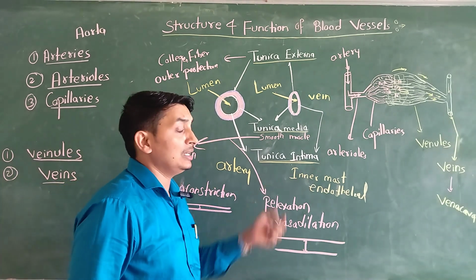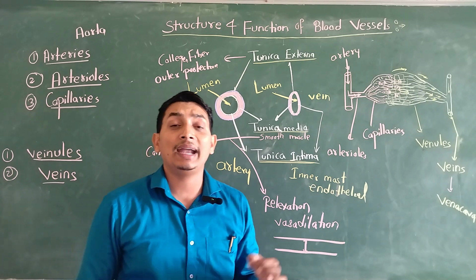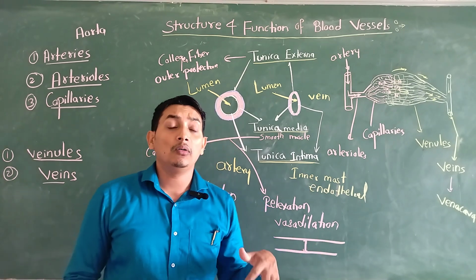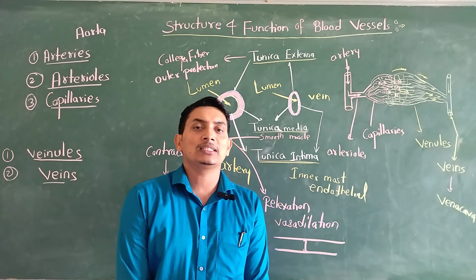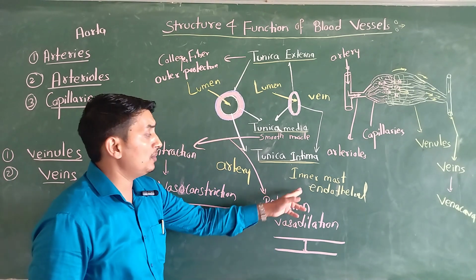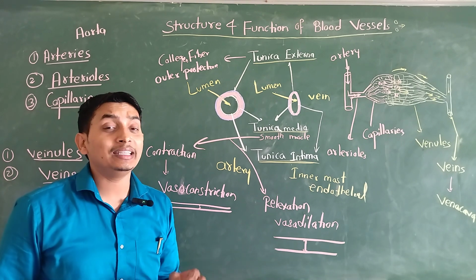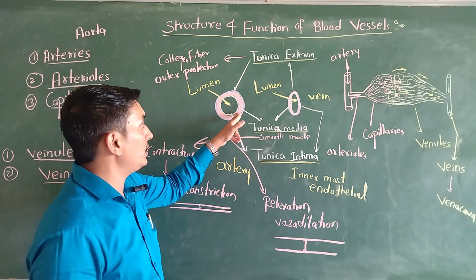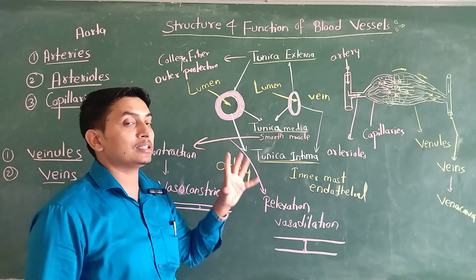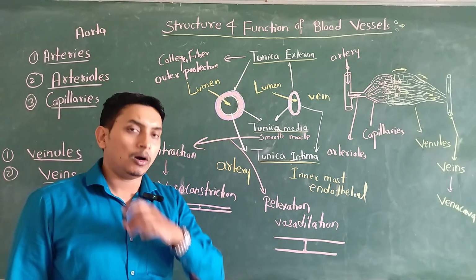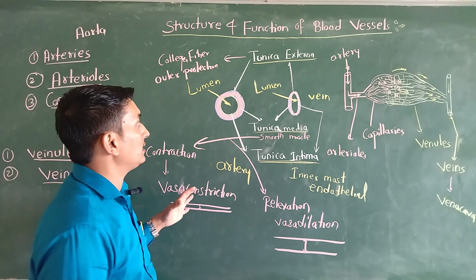This endothelial layer releases some chemicals, like nitric oxide, which also maintain vasoconstriction and vasodilation. So this is maintained by the endothelial layer by releasing some chemicals. The major movement and the diameters are maintained by tunica media. The tunica externa provides outer protection, which prevents rupture.